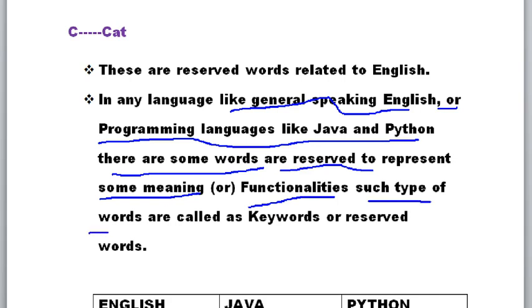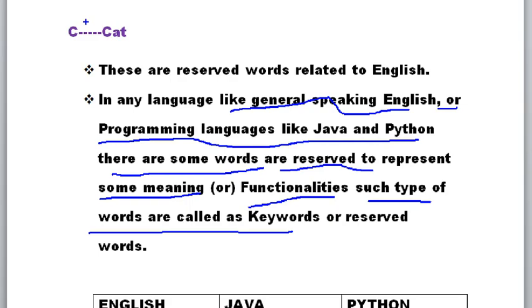Such type of words are called keywords or reserved words. That means for every word there is some meaning, for every word there is a specific function, and we call these keywords or reserved words.